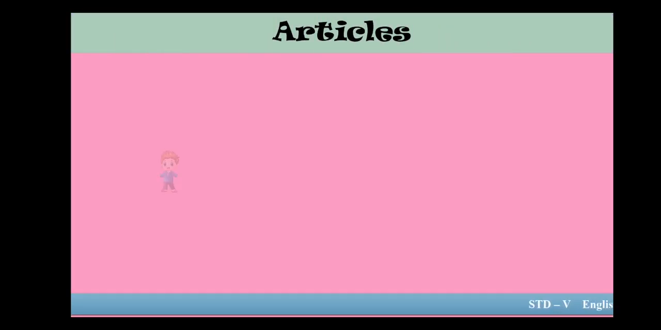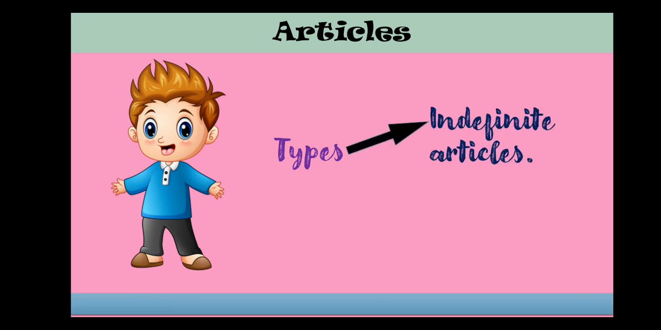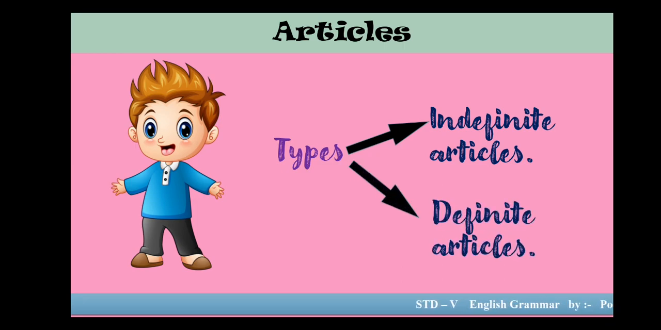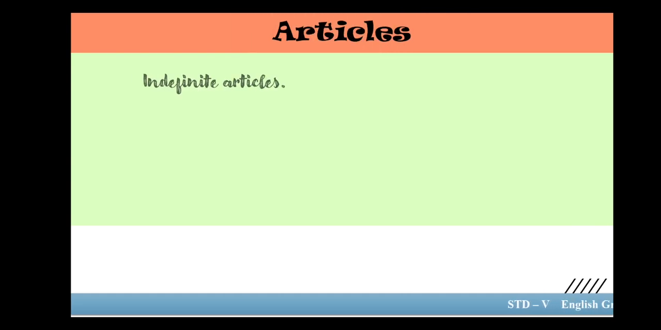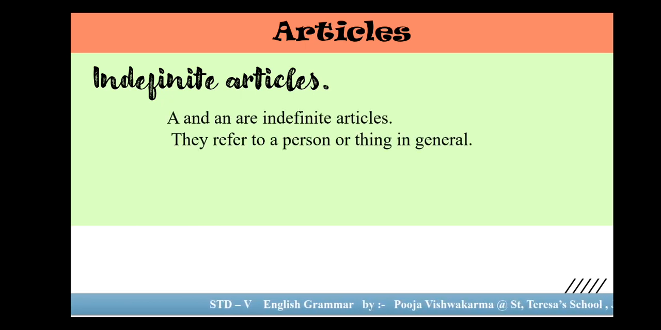Let's move on and have a look at its types. So what are the types of articles? Children, there are two types of articles. The first one is indefinite articles. The second one is definite articles. So let's begin with indefinite articles. So what are indefinite articles? Let us have a look. A and an are indefinite articles.